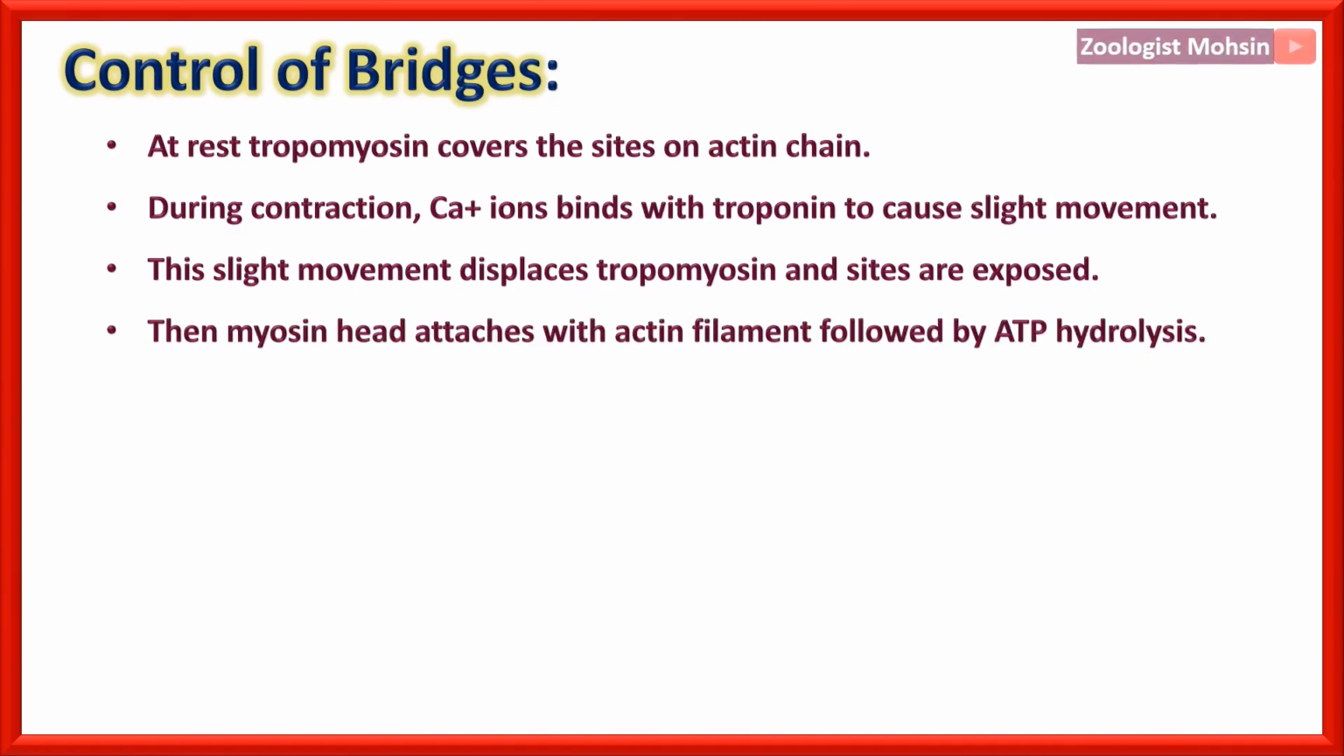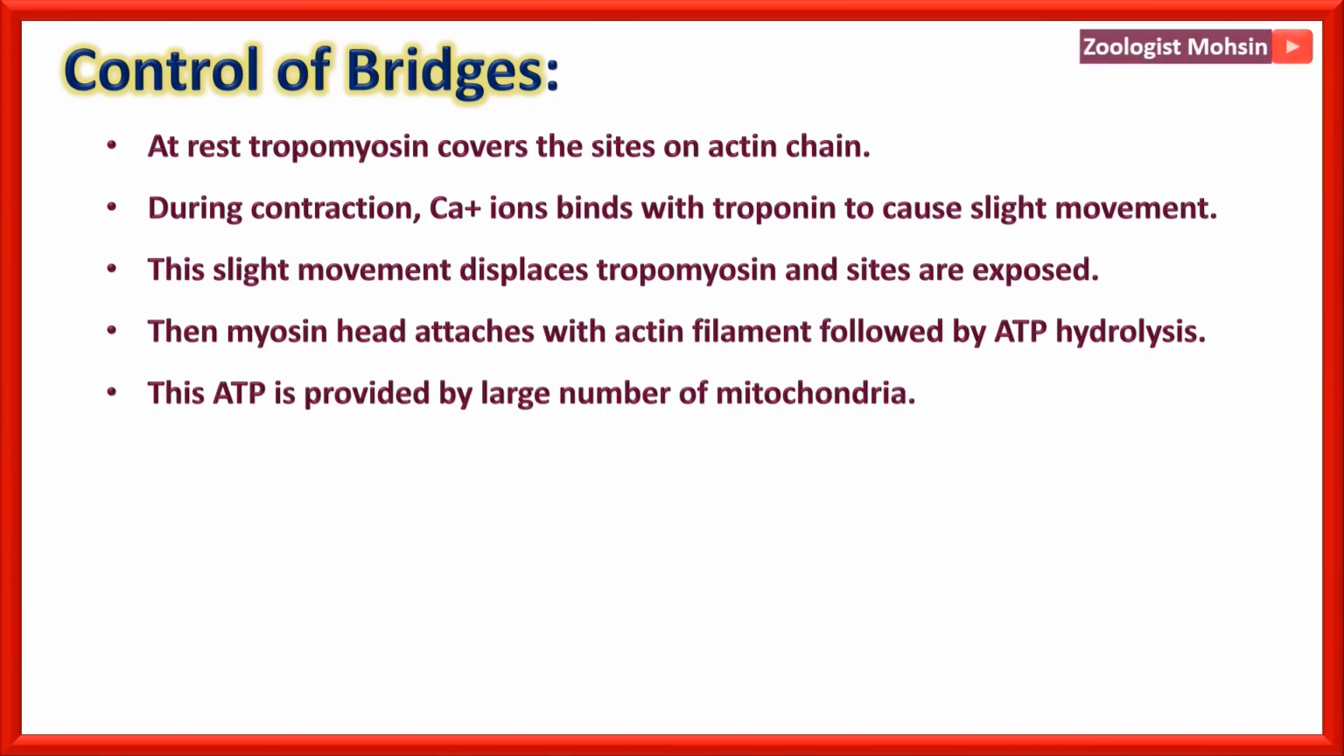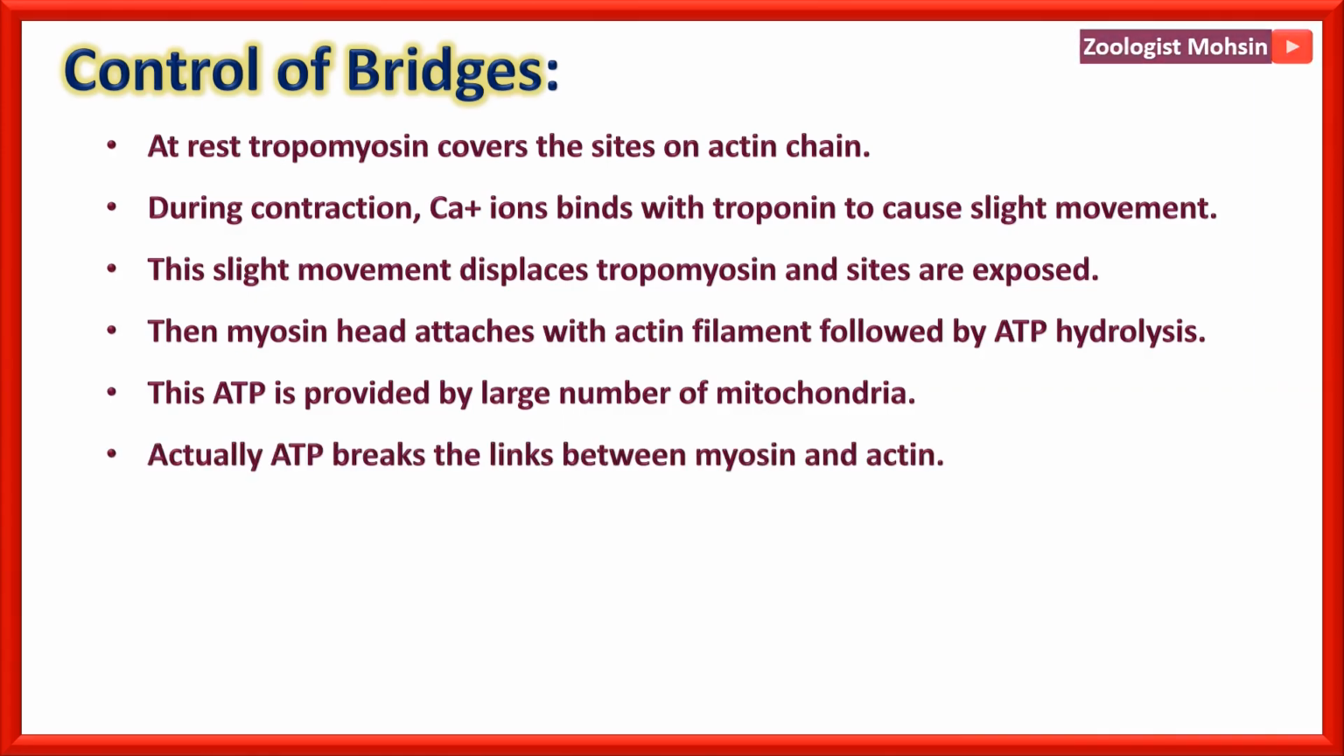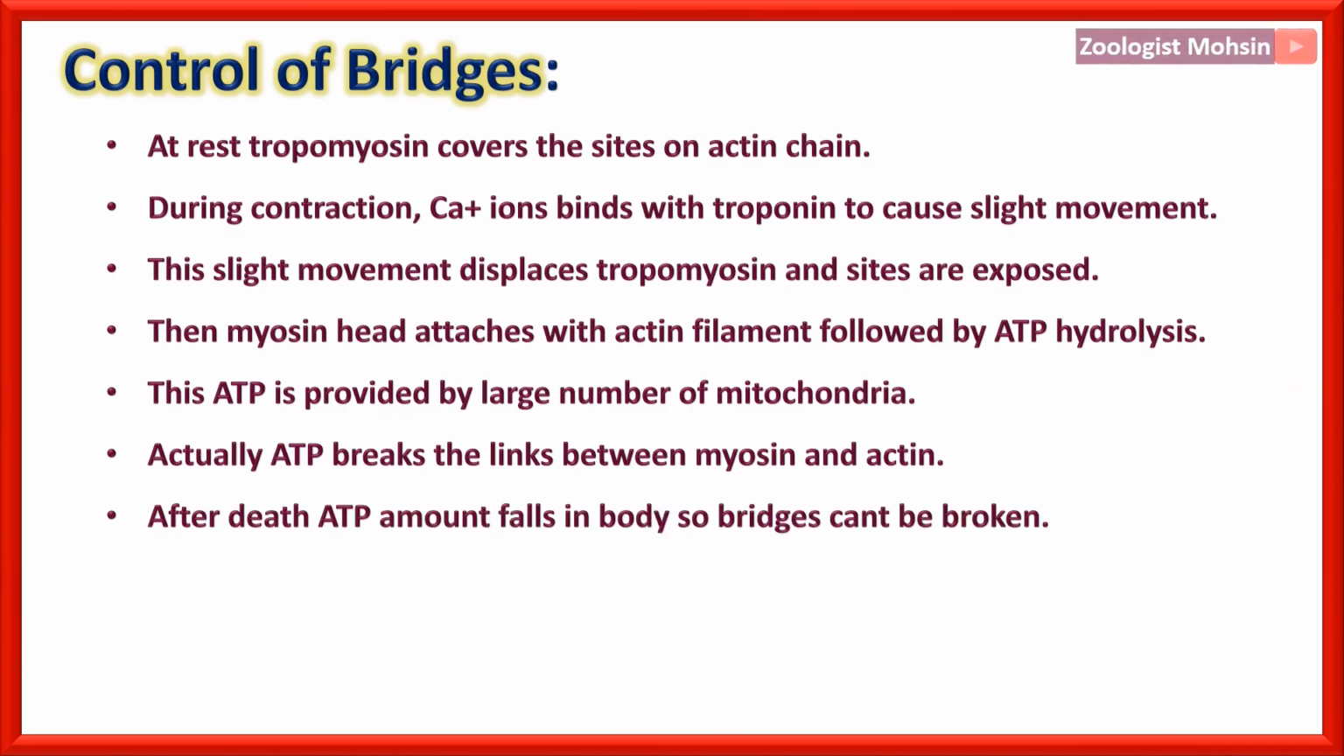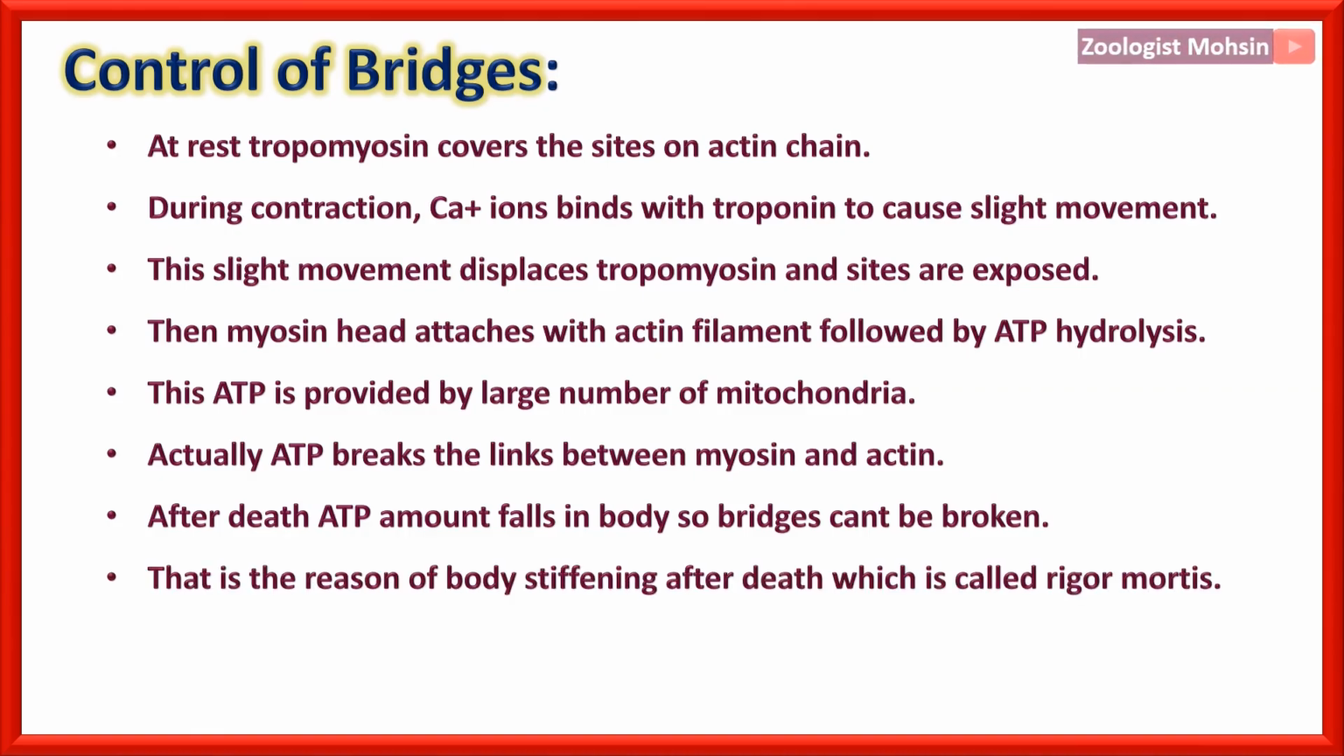Then the myosin head attaches with the actin filament, followed by ATP hydrolysis. This ATP is provided by the large number of mitochondria present in the muscle cells. Actually, ATP breaks the links between myosin and actin, or in other words, it breaks the cross bridges. After death, the ATP amount falls in the body, so bridges cannot be broken or separated, and that is the reason for body stiffening after death, which is called rigor mortis.